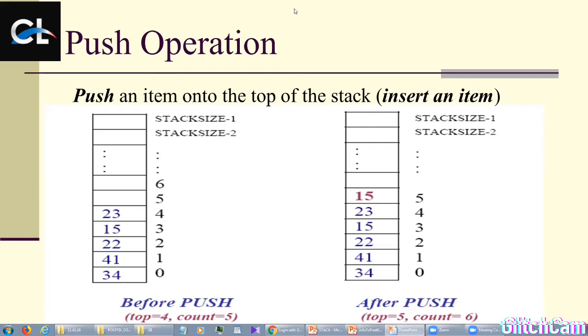Absolutely correct. You have to check whether the stack is full or not. That means when we want to insert an element, one thing we need to keep in our mind is whether the space is there or not.